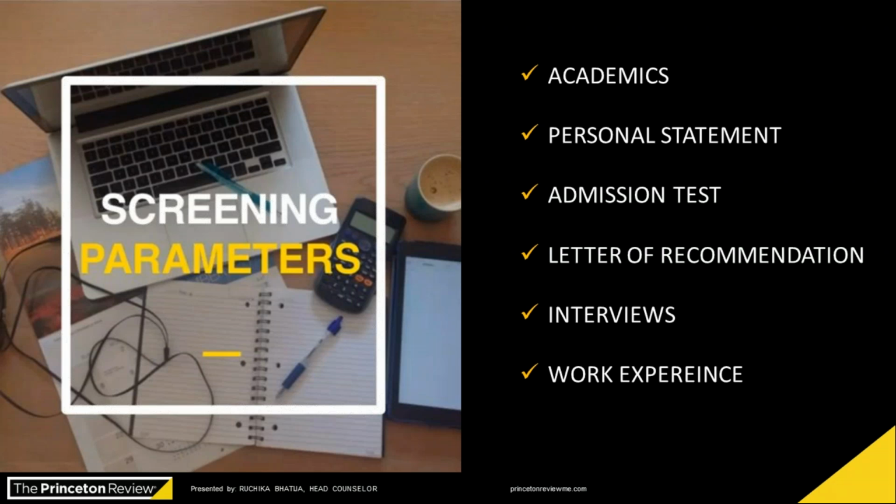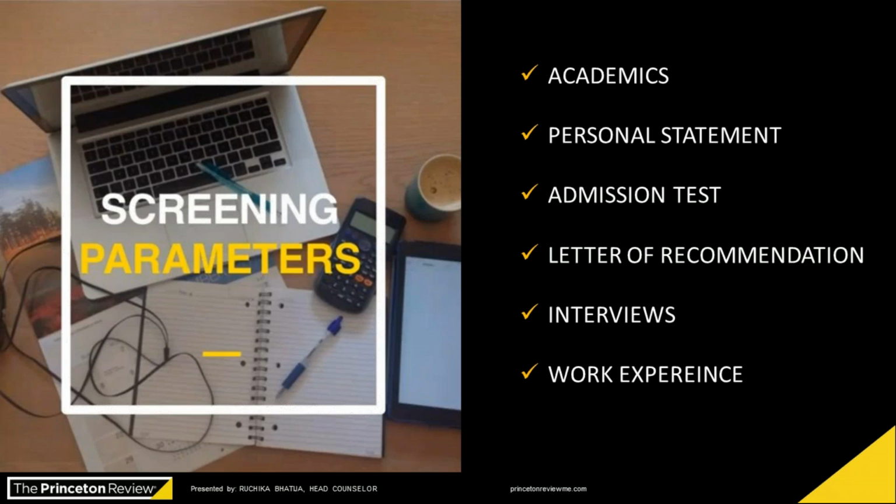The second point is the personal statement. This is the most important factor in your application, because this is the only essay or statement which you are presenting in front of the university, showcasing your interest to pursue the medicines program. We are going to continue with this personal statement in detail, on what exactly the university is looking for that you should add in your personal statement to make it a strong application.